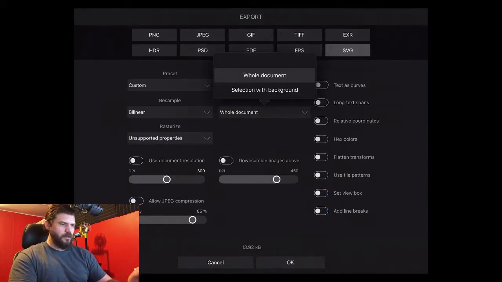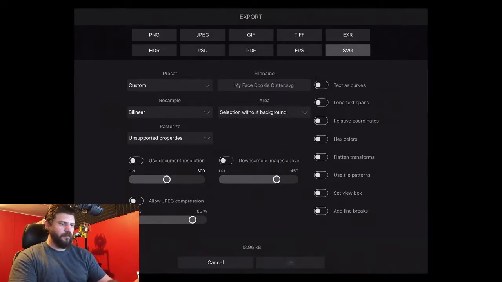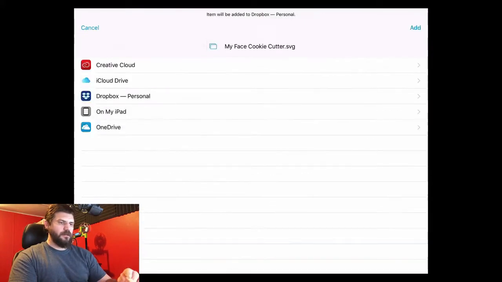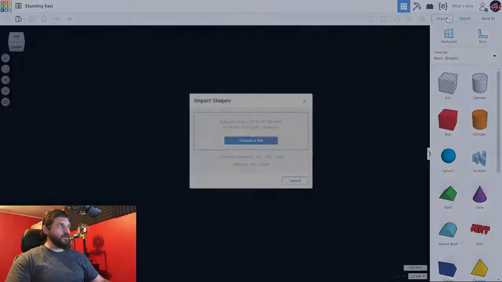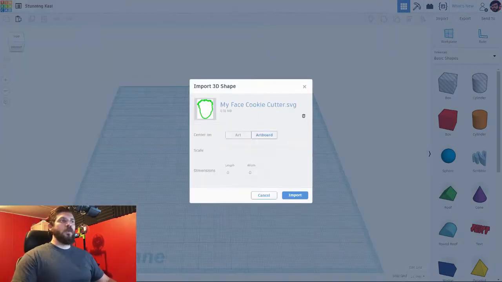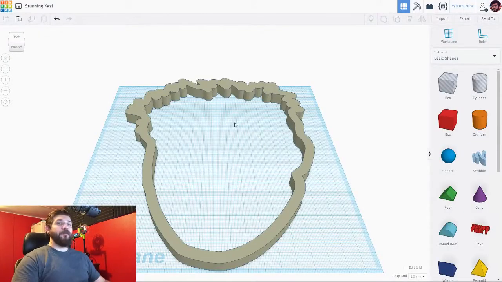Deselect all these things. We are going to export the selection without the background. Exporting that into my Dropbox. We are going to import it into Tinkercad. Alright, and we are going to have to reduce the scale of this to 10%. Now we are going to leave this as it is for now. We'll come back to it later.